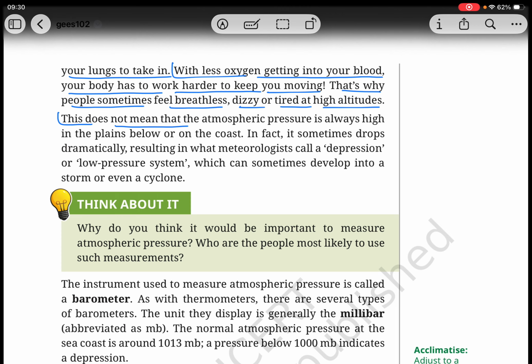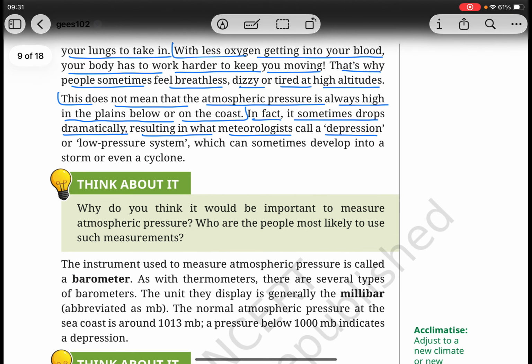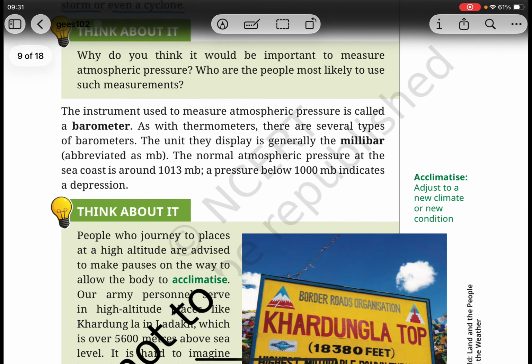This does not mean that the atmospheric pressure is always high in the plain below or on the coast. In fact, it sometimes drops dramatically, resulting in what meteorologists call a depression or low pressure system, which can sometimes develop into a storm or even a cyclone.